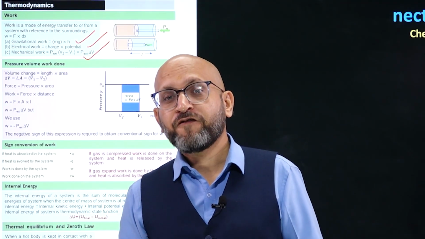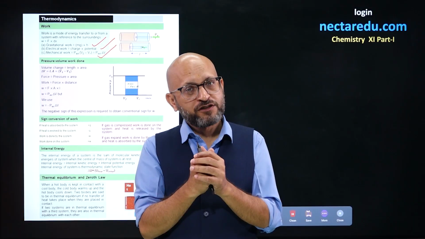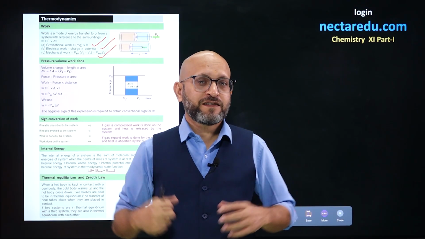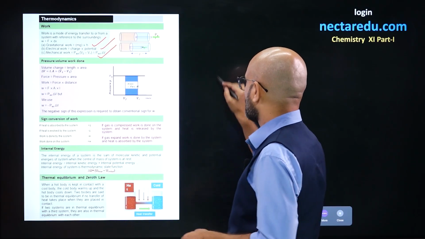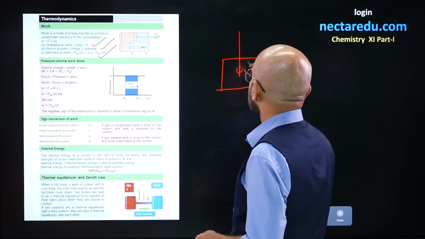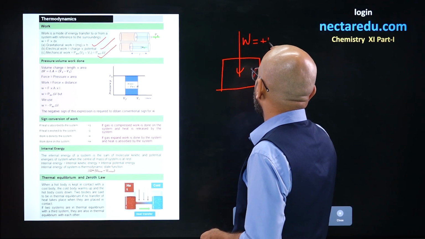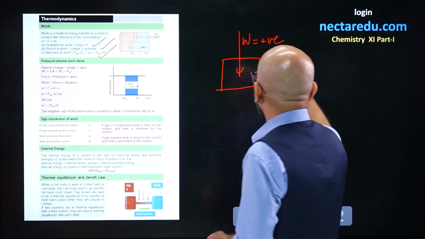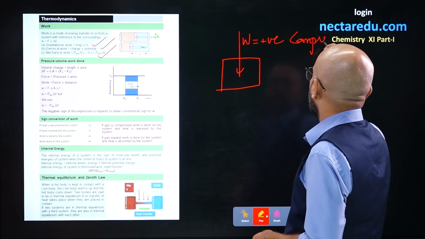And similarly, if heat is absorbed by the system, heat will be positive. If heat is given out by the system, the sign will be negative. For example, I'll show you through a figure. When work is being done on the system, that is positive sign, and this will be compression of volume.